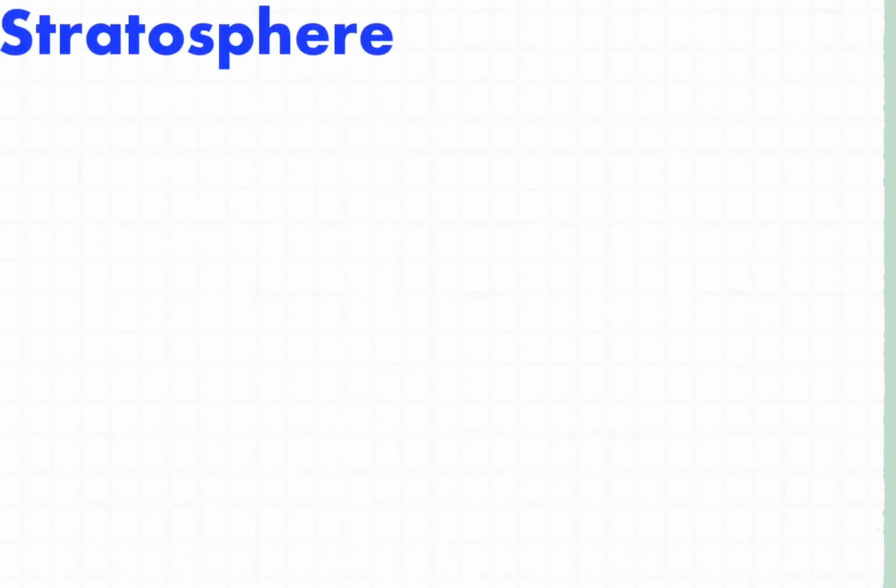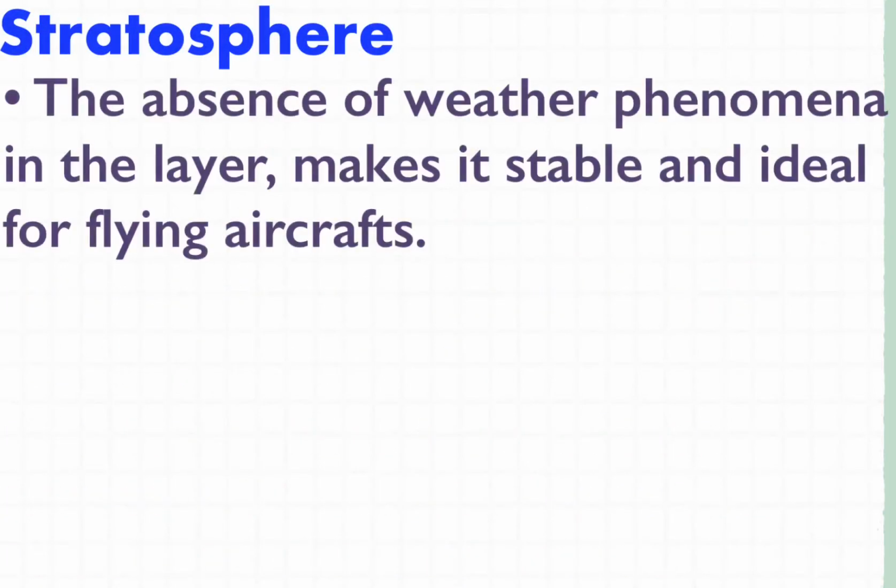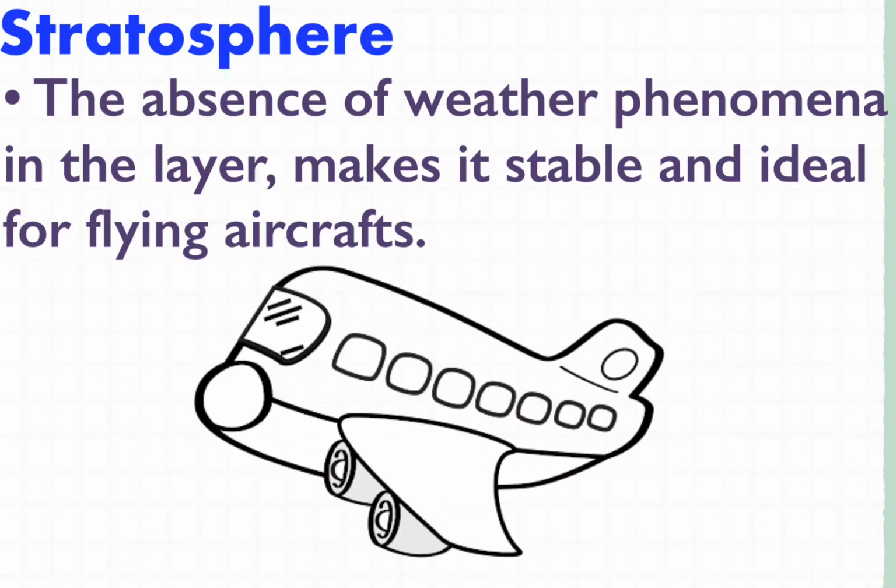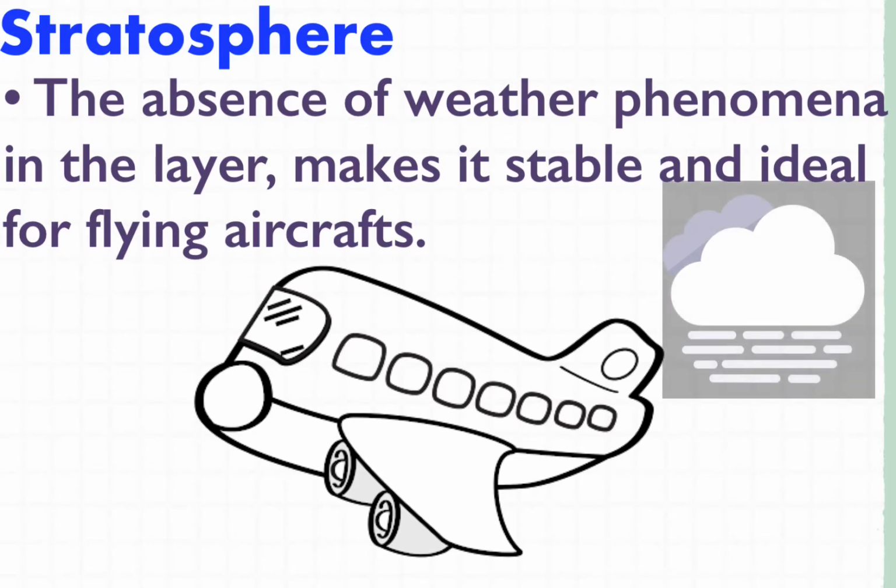Coming towards the stratosphere. The absence of weather phenomena in this layer makes the conditions stable and ideal for flying aircraft. Now assume that this is an aeroplane. Okay, here everything is foggy, the whole atmosphere. Whatever you could see in front of you is foggy. How will the pilot drive this aeroplane now? Will the aeroplane stay stable?